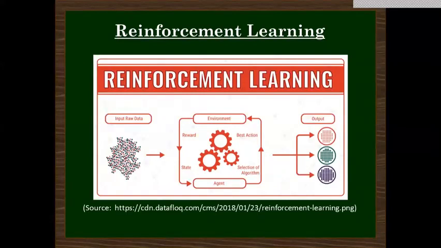Some of the advantages of reinforcement learning are it can be used to solve extremely complex problems and it achieves long-term results. Some disadvantages are an excess of reinforcement learning can lead to overloading and hence diminish the results, and it is not preferable for solving simple problems.